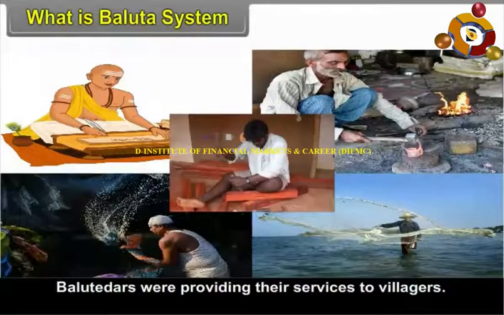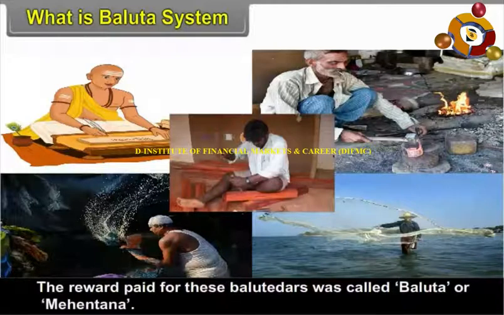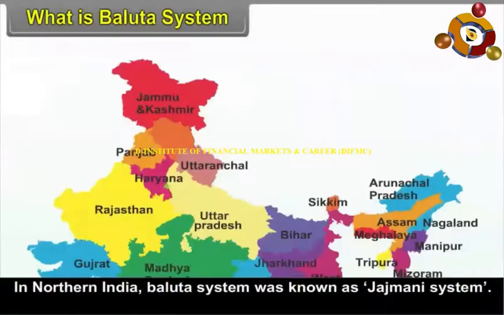Balutedars were providing their services to villagers. The reward paid for these balutedars was called baluta or mehentana. In northern India, Baluta system was known as Jajmani system.